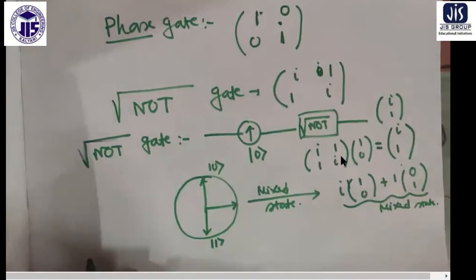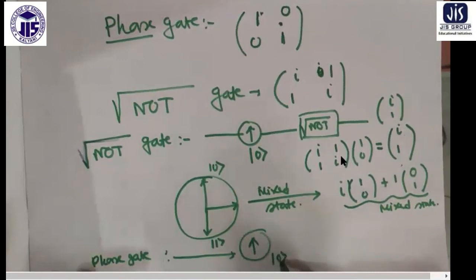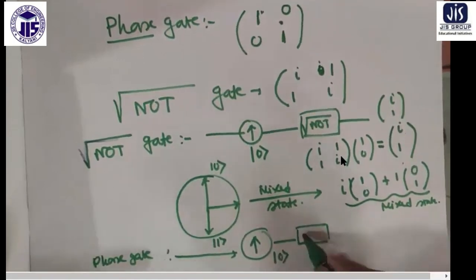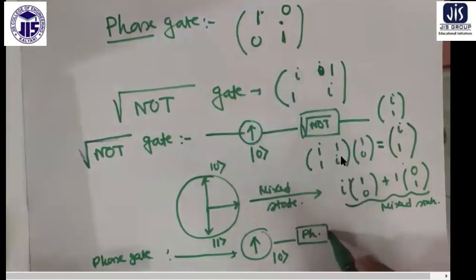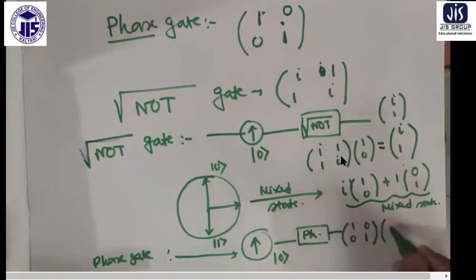Now, on the contrary, if you get back to the phase gate, suppose I have an electron with up spin, and I do the phase gate operation. Phase gate is this much, that is 0 0 1 i, operating on 1 0.